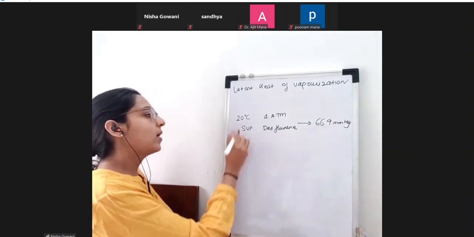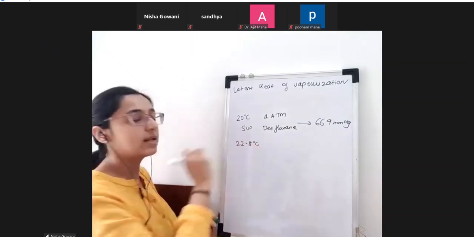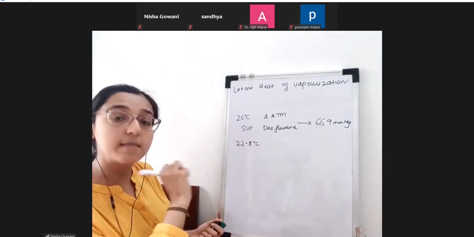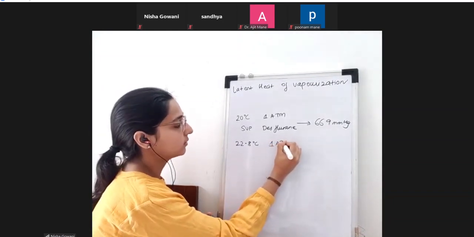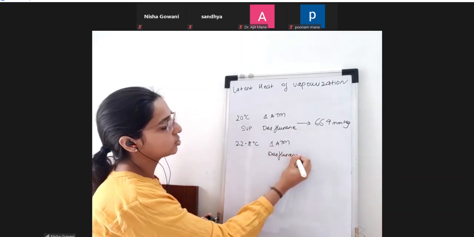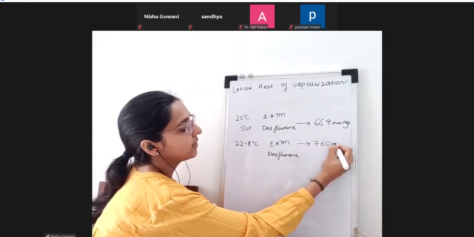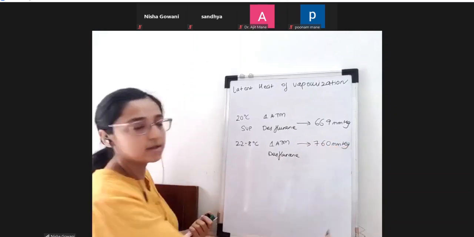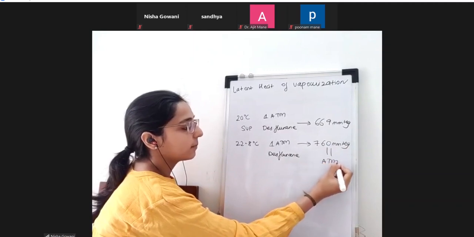And when I increase the temperature to 22.8 degrees Celsius, which is the boiling point of desflurane at 1 atmosphere, the saturated vapor pressure is now 760 mmHg, which is equal to atmospheric pressure.